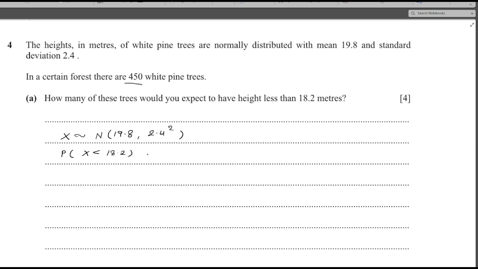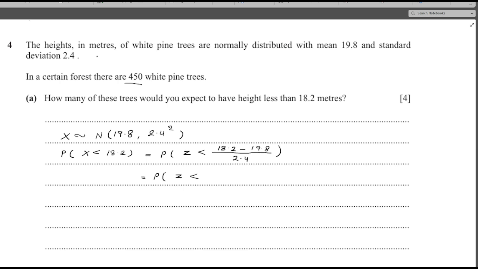This is the same as the probability of z less than (18.2 minus 19.8) whole divided by 2.4.